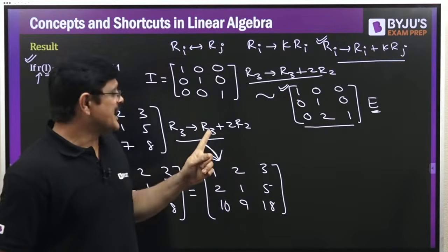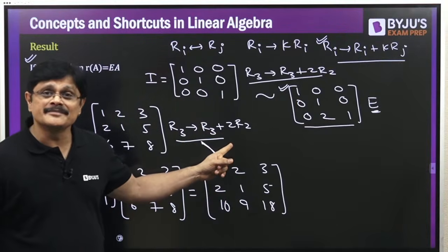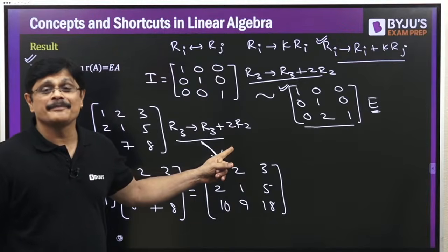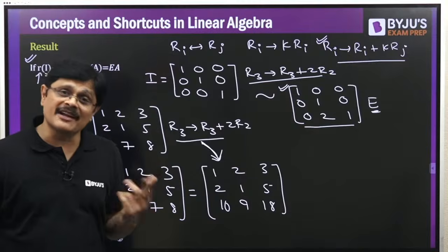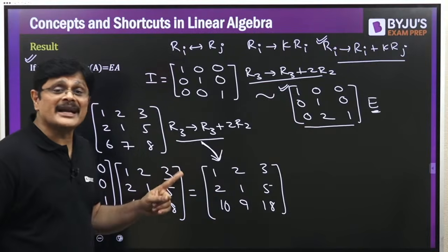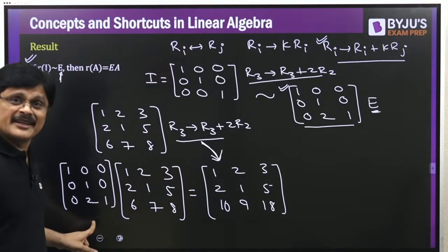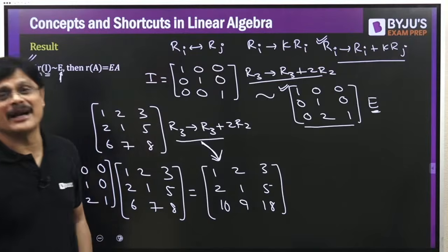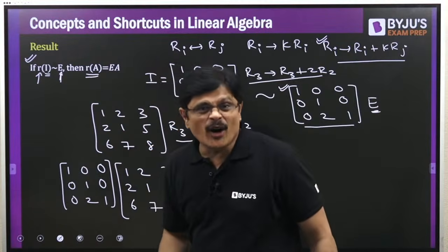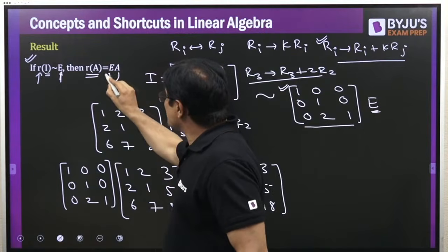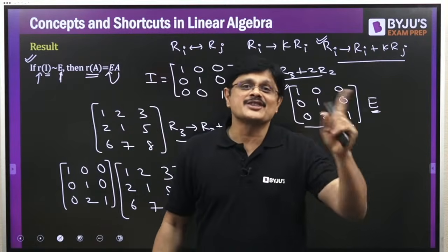That is, the effect of a single row operation on a matrix can be obtained in a different way. What is the different way? By multiplying the matrix on the left by the corresponding elementary matrix. That is, you can get the effect of this row operation on A by multiplying A with the elementary matrix on the left.